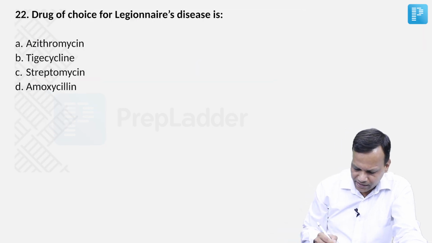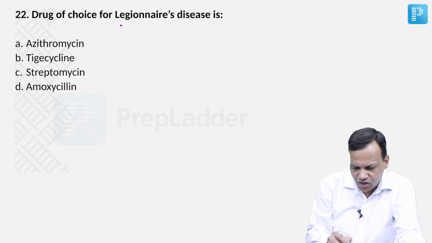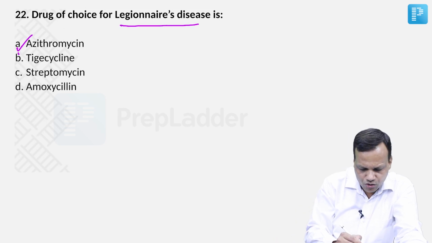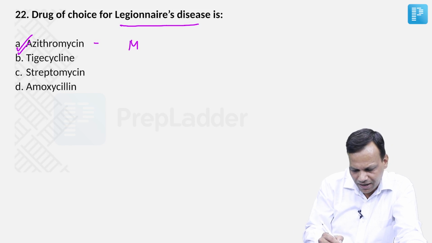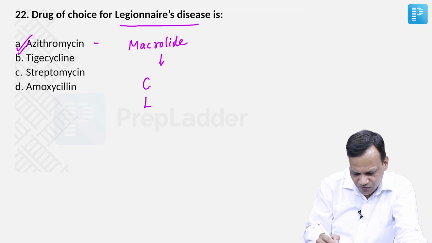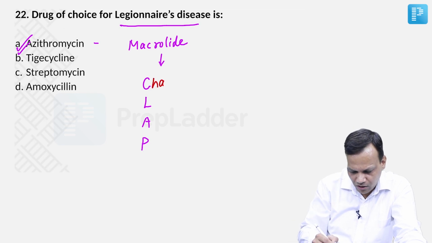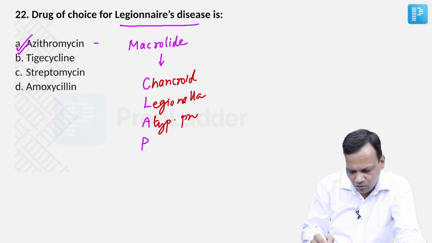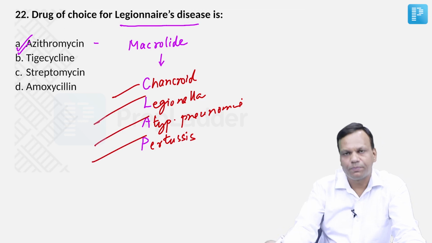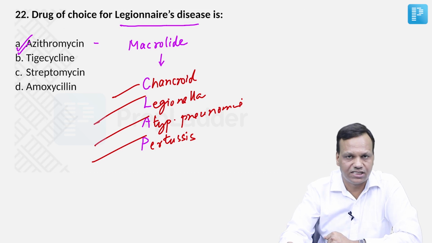Okay. Next question is a direct recall question. What is the drug of choice for Legionnaire's disease? The answer is azithromycin. We know azithromycin is a macrolide. And if you remember, we discussed that macrolides are the drug of choice for 4 conditions, remembered as CLAP. So these are drug of choice for chancroid, Legionella, that means Legionnaire's disease, atypical pneumonia, and pertussis. Pertussis means whooping cough. So chancroid, Legionella, atypical pneumonia, pertussis, drug of choice are macrolides like azithromycin.